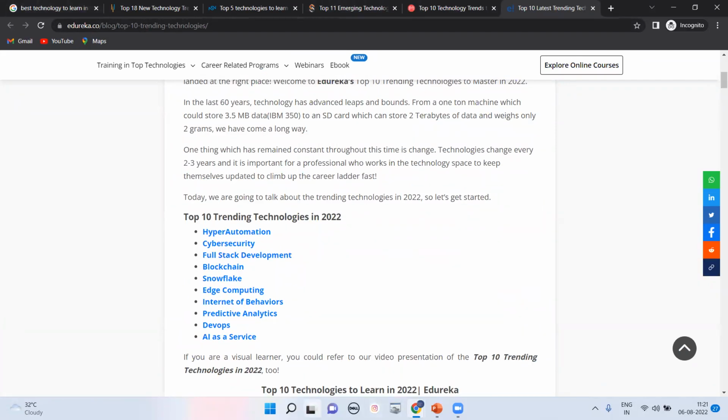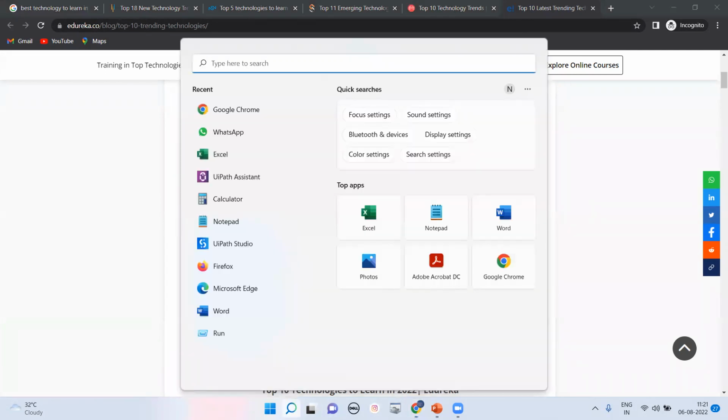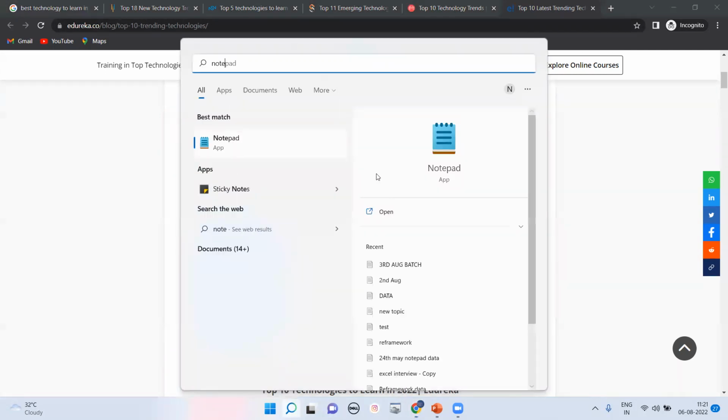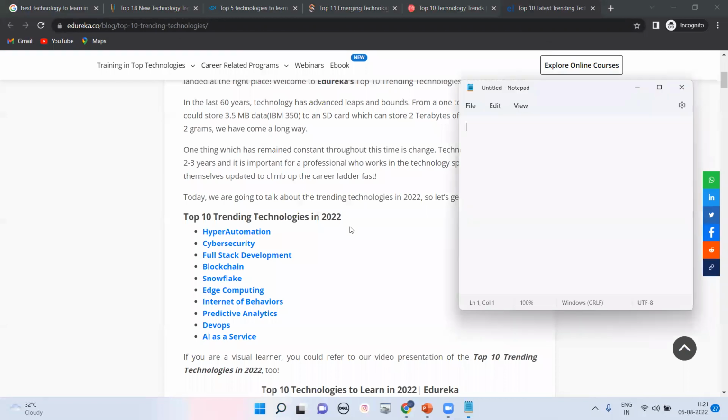But if you ask me why I started my career with it, I will tell you these things. According to Google, RPA and AI are under the top 10 to start, under top 5 I can say. The first thing, that was the same thing in 2018 also when I started.